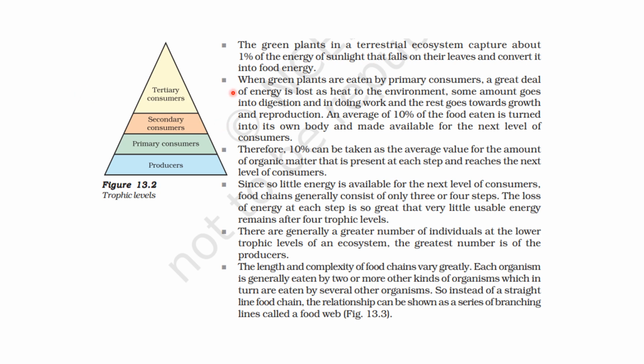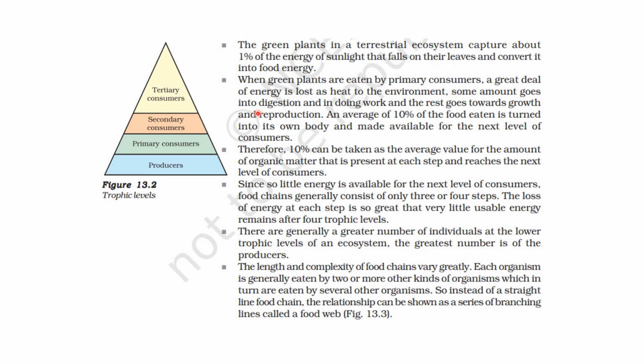Now, green plants in a terrestrial ecosystem, they capture about 1% of the energy of sunlight that falls on their leaves and convert it into food energy. Okay? So these are the producers. Now, when green plants are eaten up by primary consumers, a great deal of energy is lost as heat to the environment. Okay?